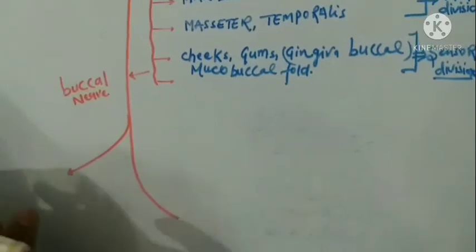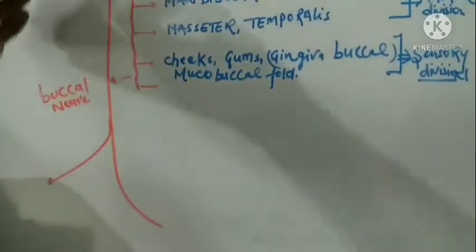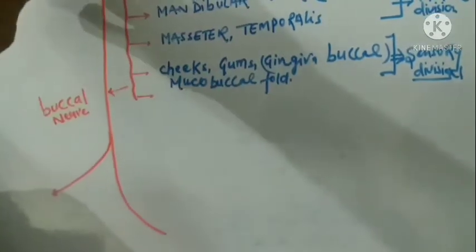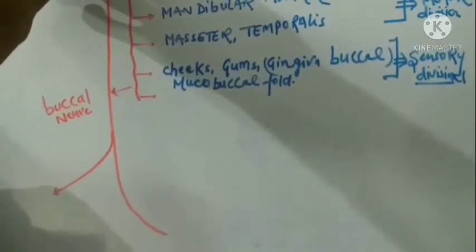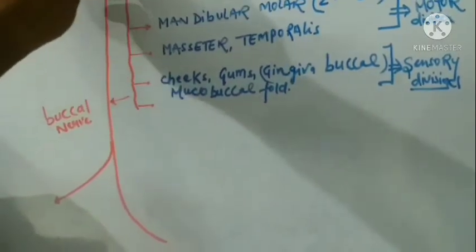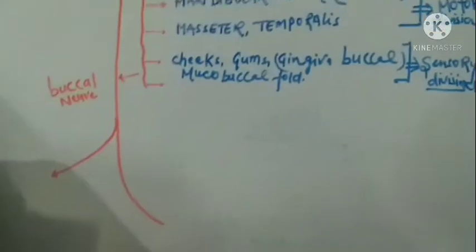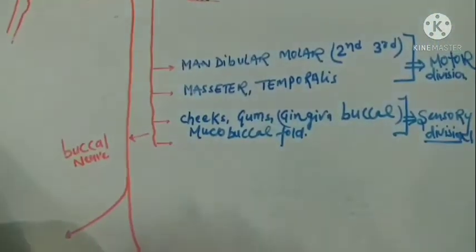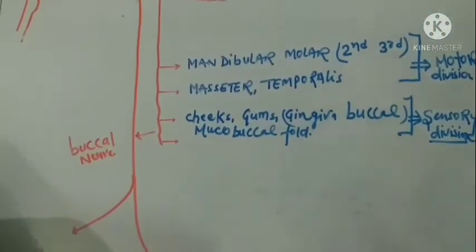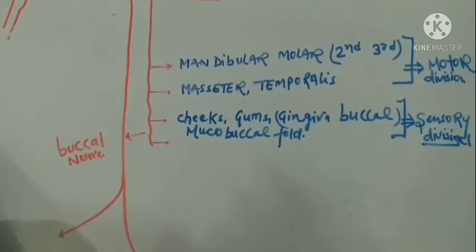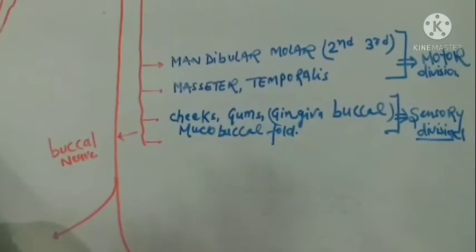Okay, now the posterior division of the mandibular nerve will descend downward, medial to the lateral pterygoid muscle. This was already discussed: the buccal nerve was medial to the lateral pterygoid muscle, and the posterior branch of the mandibular nerve is medial to the lateral pterygoid muscle.